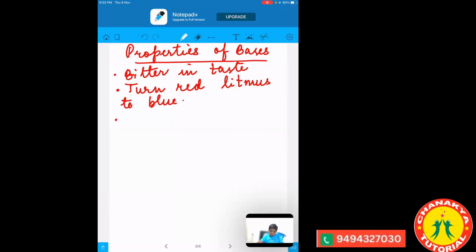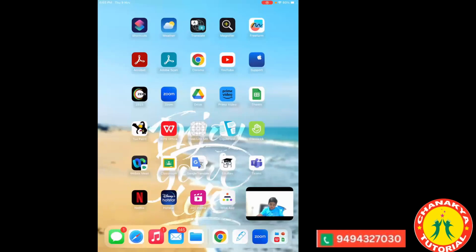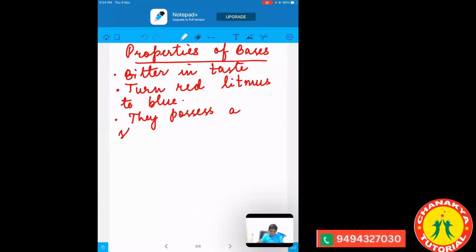Then they possess a slippery touch. As we have discussed, they have a slippery or soapy touch.